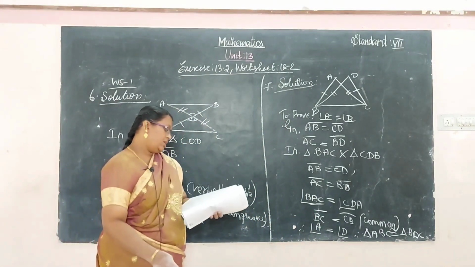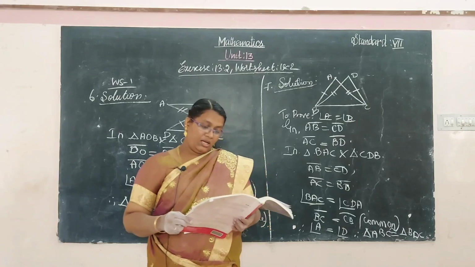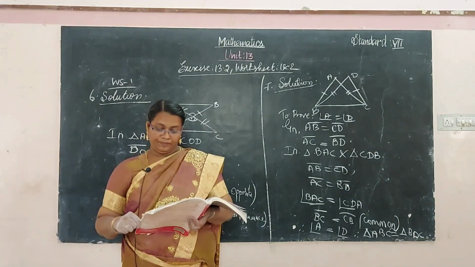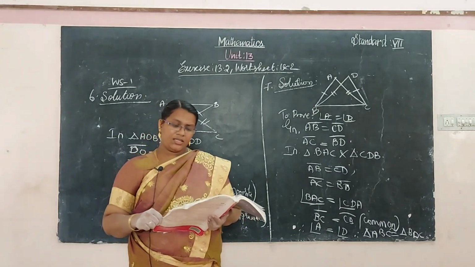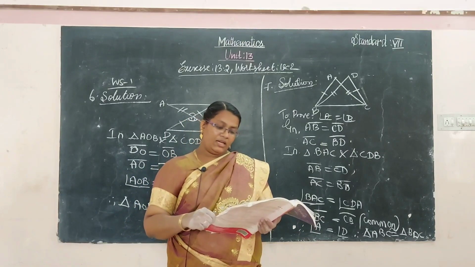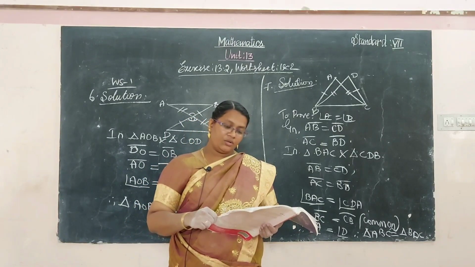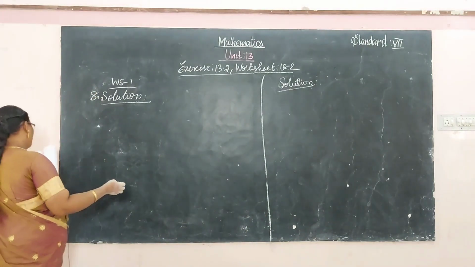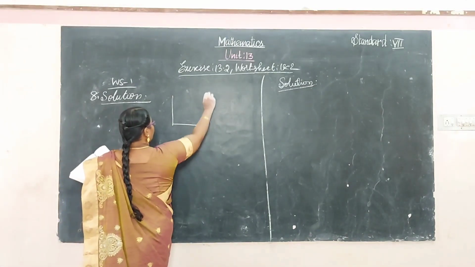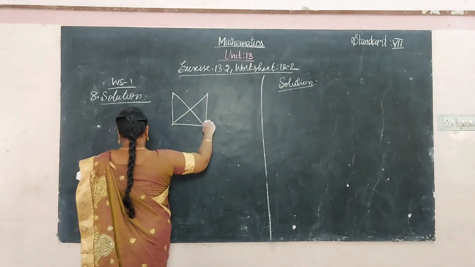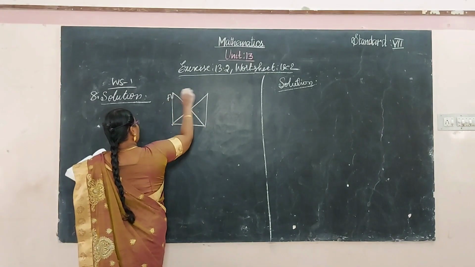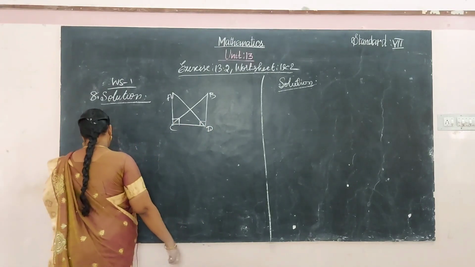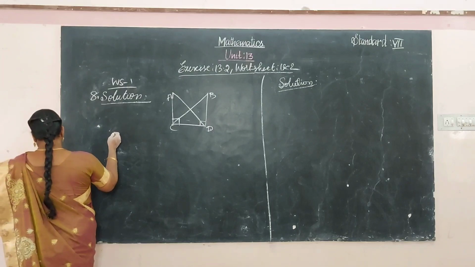That's it. And next one, eighth one. In the figure, AD is equal to BC. The angle ADC is equal to angle BCD is equal to 90 degree. Prove that the triangle ADC is congruent to the triangle BCD. Eighth problem. Okay. The diagram ABCD is a right angle figure. Okay, right. The figure, what are the data given?